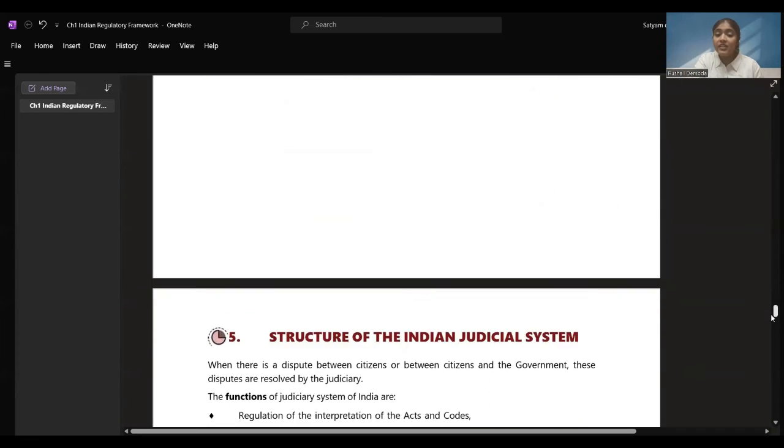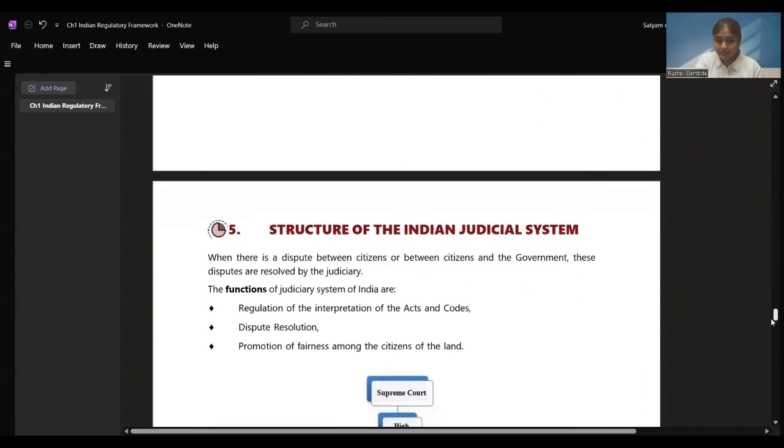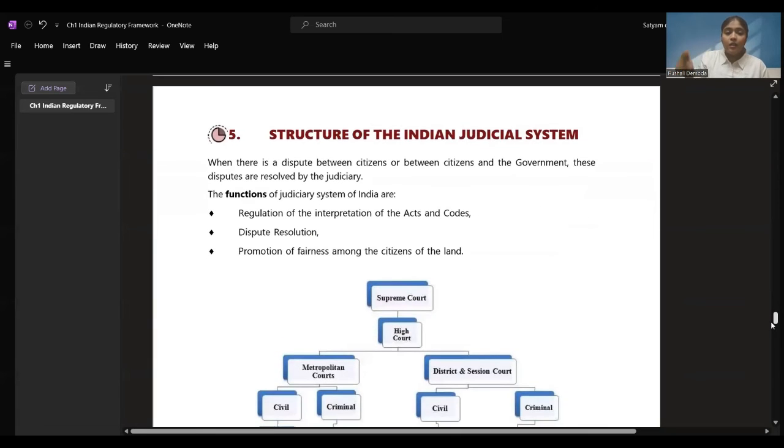Okay, now let's see what the structure of our judicial system is. When there is a dispute between citizens, or between citizens and the government, these disputes are resolved by the judiciary. As I told you, when someone gets into a dispute, they just say, I'll see you in court. Why? The court is our judicial system. Whenever there's a dispute between citizens of India, or citizens and the government of India, they say, I'll take you to court, I'll sue you, right? We have heard all these things because people believe in our judicial system.